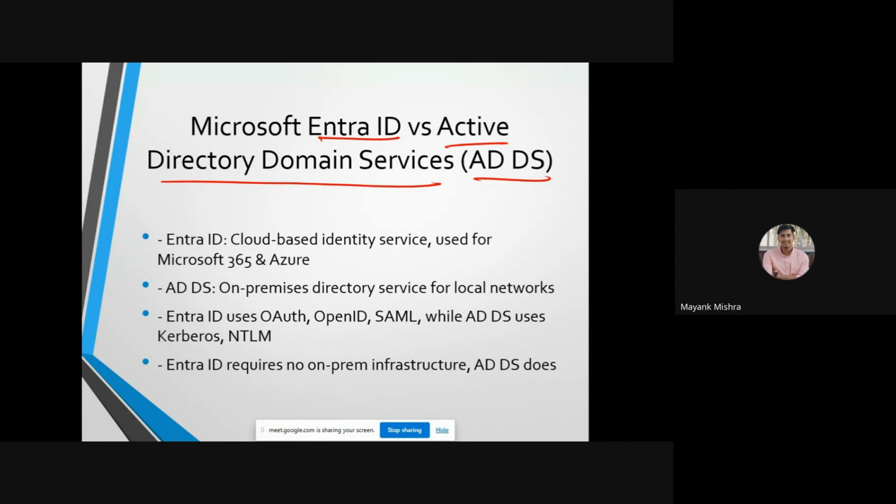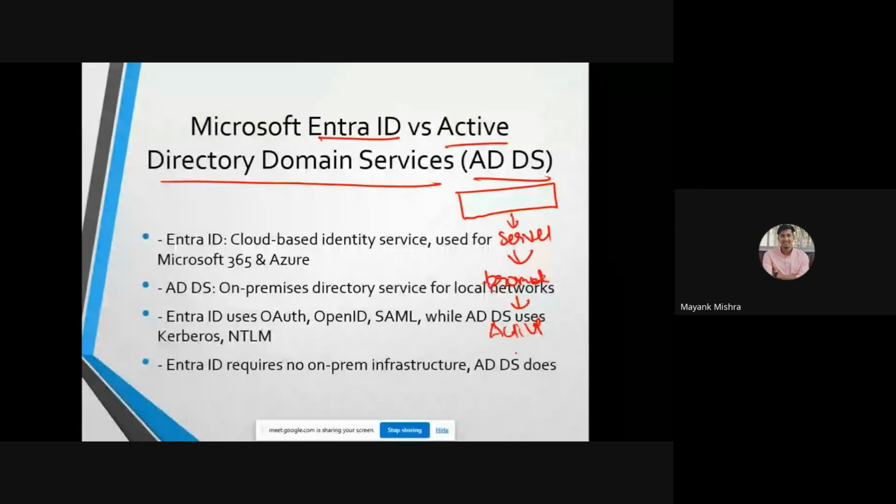Okay, that's good. So what happens in Active Directory Domain Services? There we have our main server. It is an on-premises server, owned by our company and our organization. Here we first set up our server, then promote our role, then set up our Active Directory.